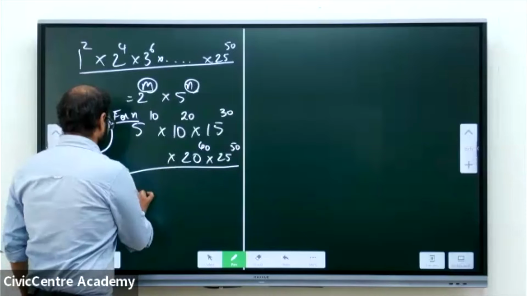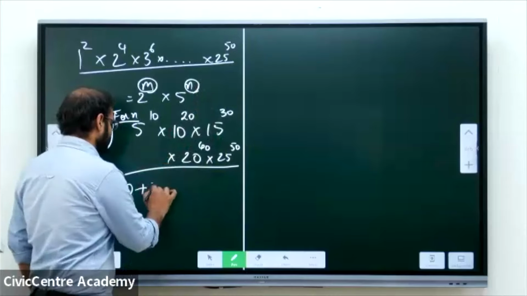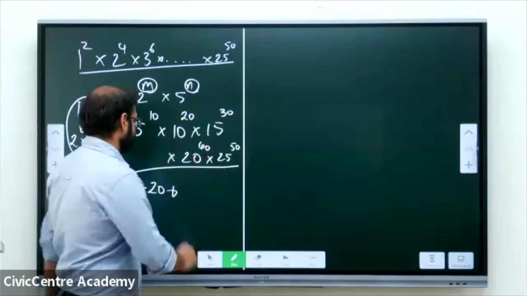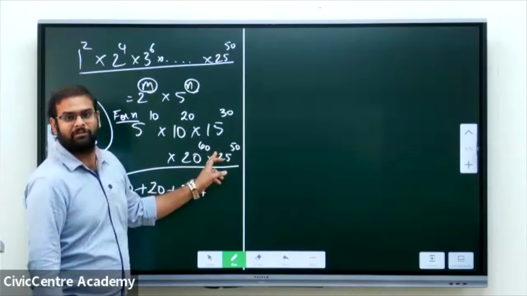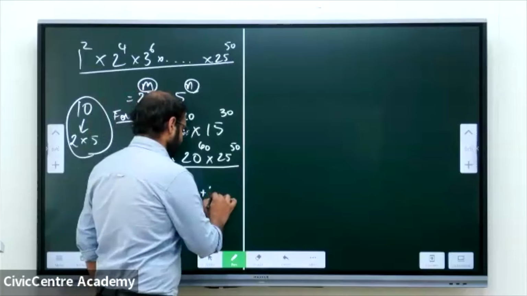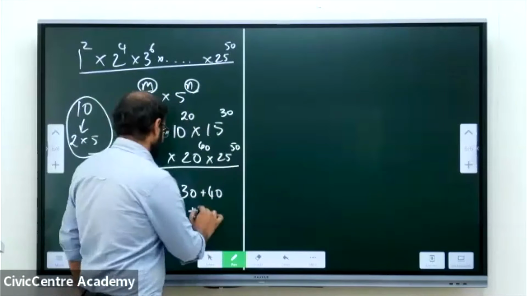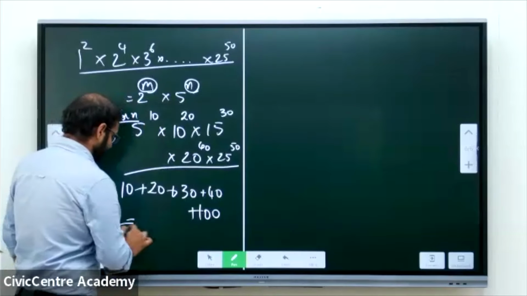5 power 10, 10 is 2 into 5, so again to the power of 20. 15 is 3 into 5, so 5 to the power of 30, 5 to the power of 40. 25 is 5 square, so to the power of 100. So the answer will be 200.